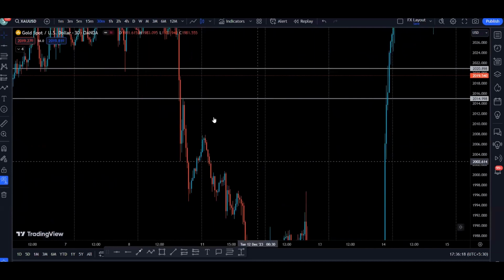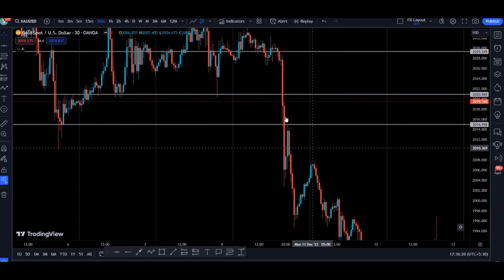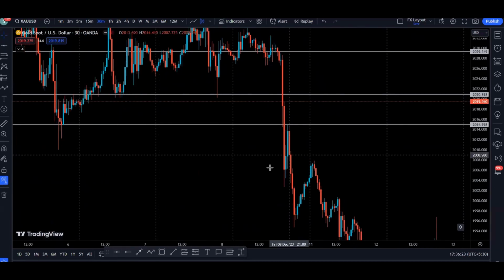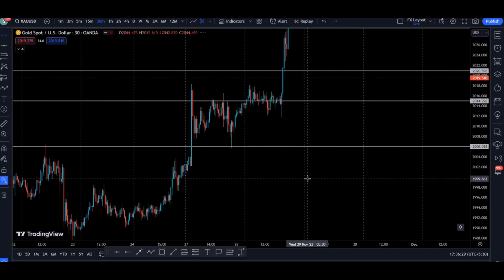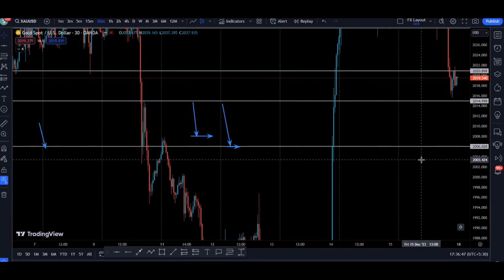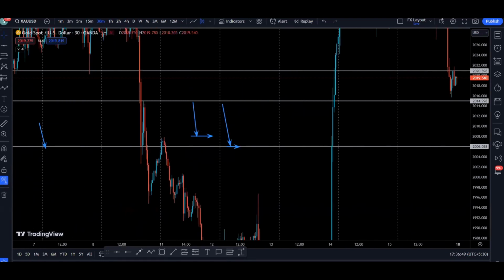To the downside, we can see that when the price was coming down, we found support in this area, right? Also, let's go to the left hand side to find more details on whether this zone is correct. Here we could see that the price came down and found support here. Here, price rejected this level, but this level is okay. Here also we found resistance at this level. So now let's go to the right hand side to see more details about it.